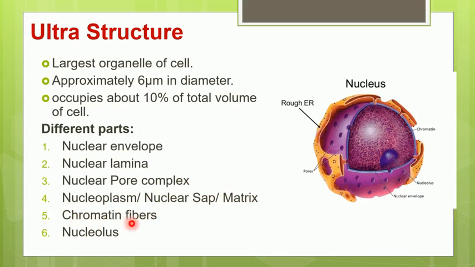Then we have chromatin fibers or chromatin threads, which is nothing but the DNA of the cell present inside the nucleus. Along with this chromatin thread, there is another oval structure present in the nucleus, called the nucleolus. So in this lecture we will study the first ones, that is, the nuclear envelope and the nuclear pore complex.